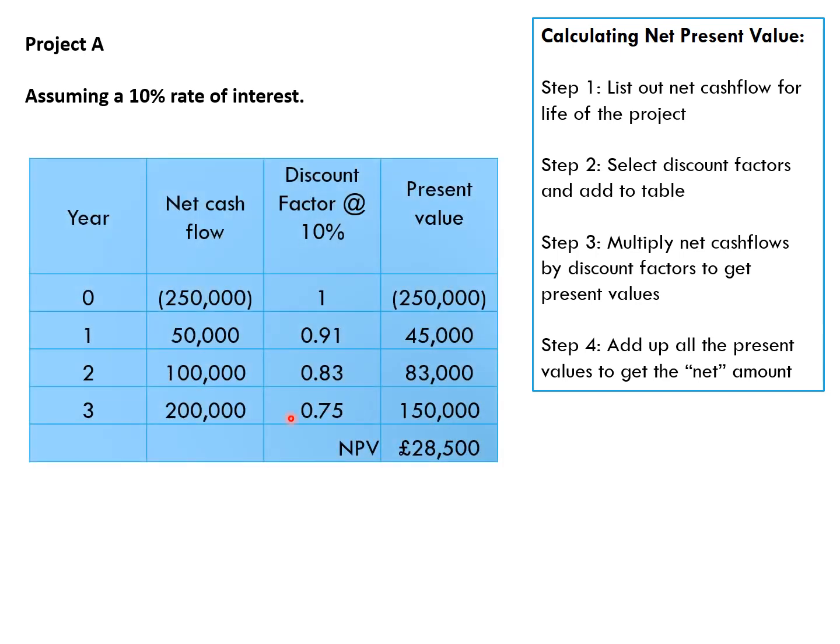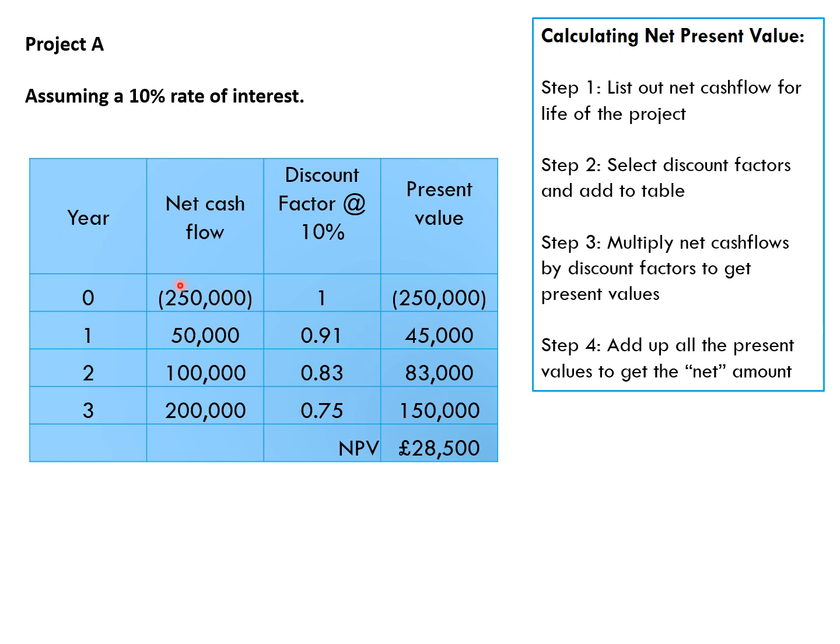So here is our table. Again, we've got years, a 3-year life of the project. In year 0, we have net cash flow of minus £250,000. That's the cost. And then you can see the returns coming in, 50,000, 100,000, 200,000. Now, what we need to do to take into account the timings of these cash flows is bring them back to their present values. So what are they worth in year 0, assuming that we could get 10% interest at the bank? Well, here are our discount factors at a 10% rate of interest. And if we multiply across the cash flows by the discount factors, we get the present values.